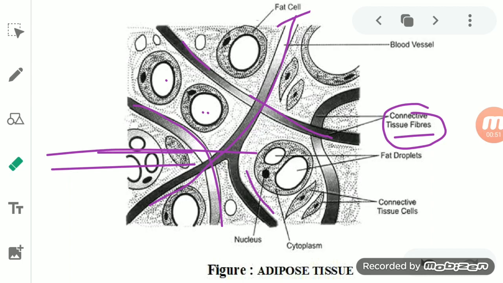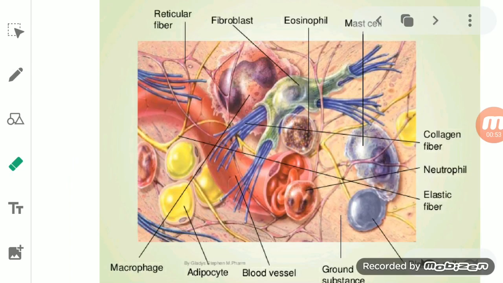You can see this is the adipocyte, which we call a fat cell. This is the collagen fiber.